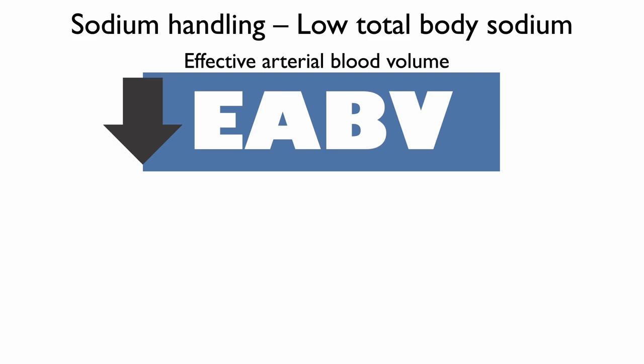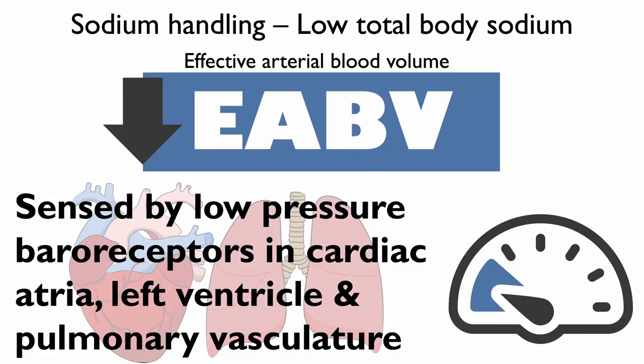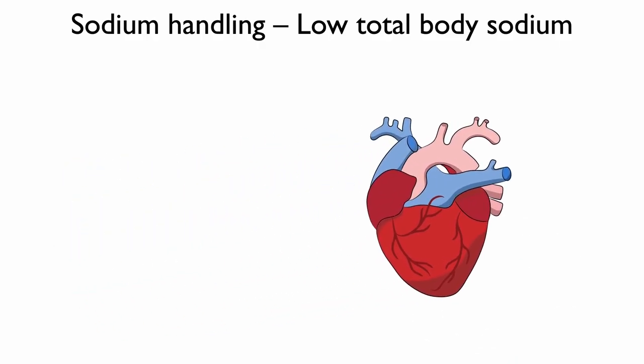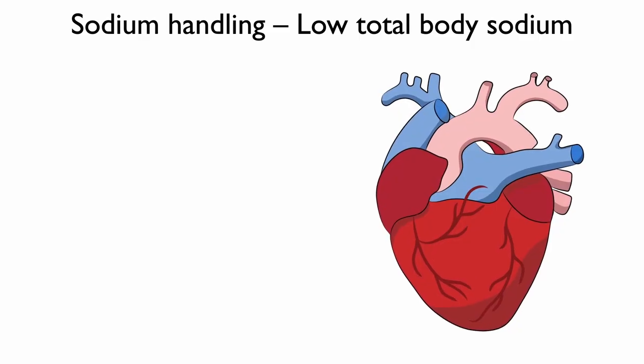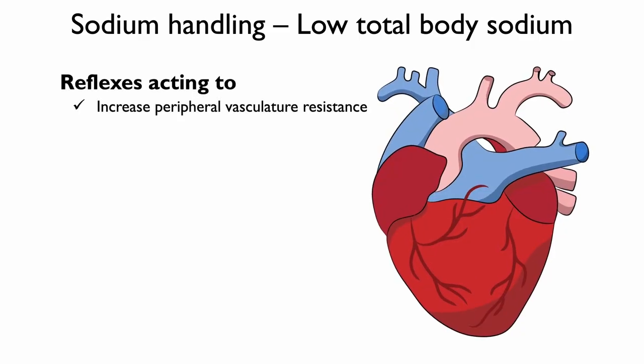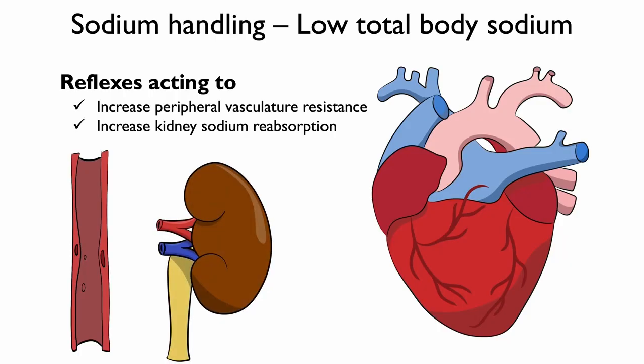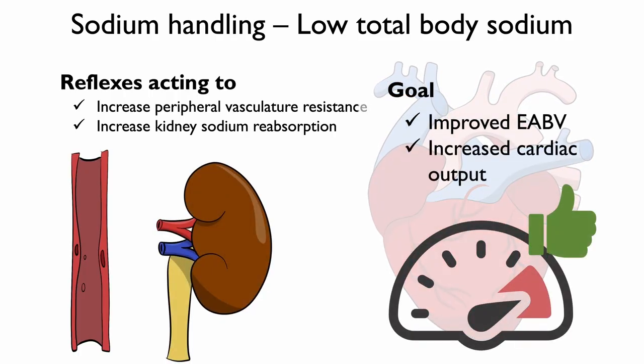A decreased EABV is sensed by specialized baroreceptors, known to be low-pressure sensors, located in the cardiac atria, left ventricle, and pulmonary vasculature. Baroreceptor stimulation results in a combination of reflexes acting to increase peripheral vascular resistance, also known as vasoconstriction, and increase sodium reabsorption by the kidney, both aimed to improve effective arterial blood volume and increase cardiac output.